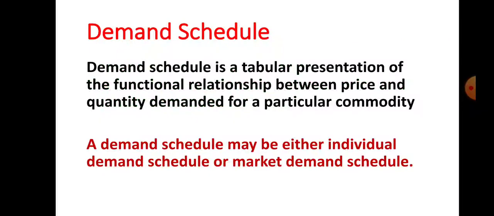Let us see what a demand schedule is. Demand schedule is a tabular presentation of the functional relationship between price and quantity demanded for a particular commodity. Again, I am repeating, demand schedule is a tabular presentation of functional relationship between price and quantity demanded for a particular commodity. Demand schedule may be either individual demand schedule or market demand schedule. Okay, so as far as analysis of demand schedule is concerned, there are two things. Number one is individual demand schedule and number two is market demand schedule.